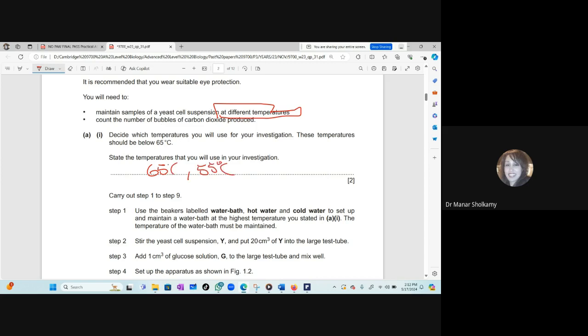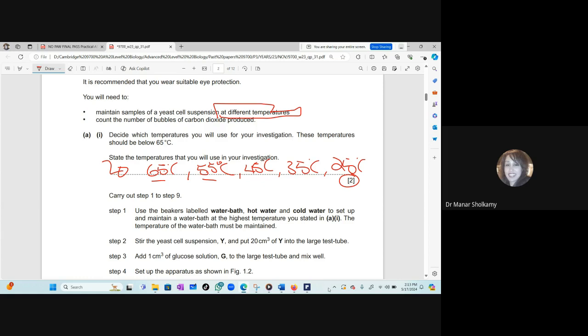And then these temperatures have to decrease by the same amount each time. 55, 45, 35, let's say 1, 2, 3, 4, and 25. So they are 2 marks because you cannot just write one temperature. The independent variable has to have 5 different sets, and they have to be equally distant. So that is why it's out of 2 marks. 65 minus 10, 55 minus 10, so on. And they have to be at least 5.